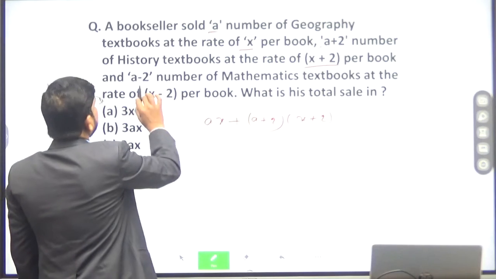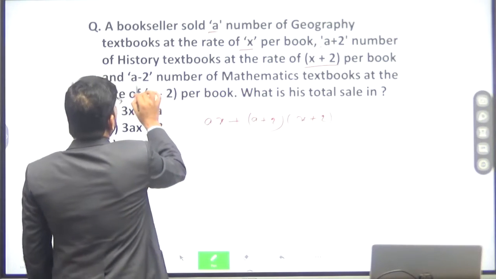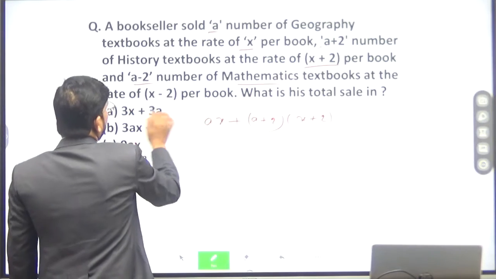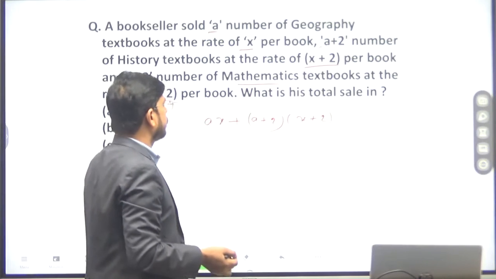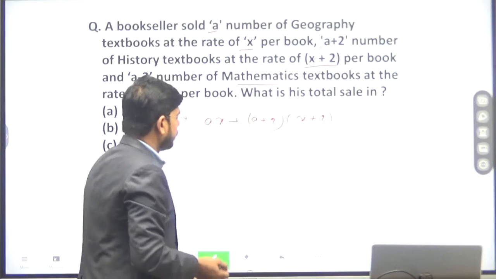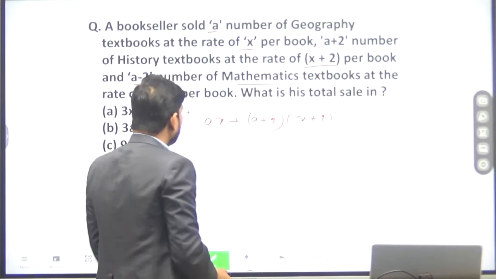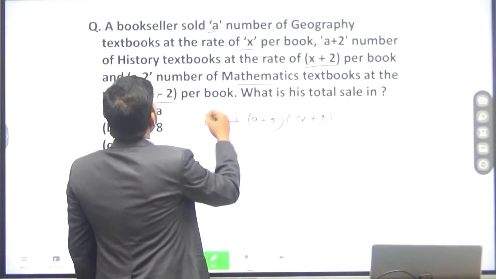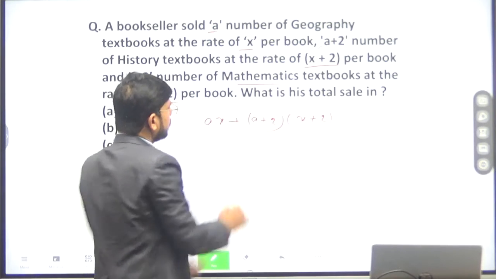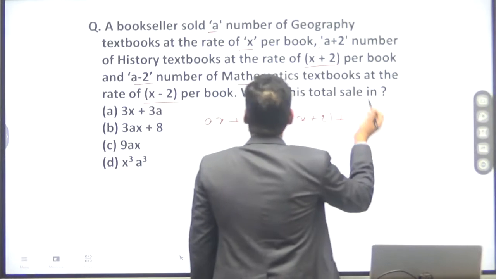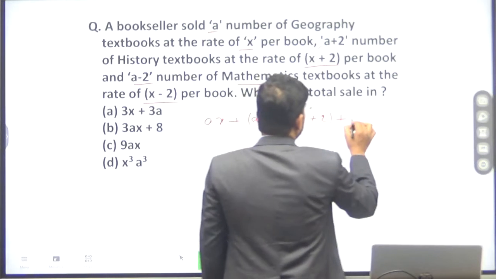Now, and A minus 2 number of mathematics textbooks at the rate of X minus 2 rupees per book. What is the total sale? So value of total sale means total amount of sale. So this is the total cost of geography books, this is the total cost of history books, and this will be the total cost of mathematics books.